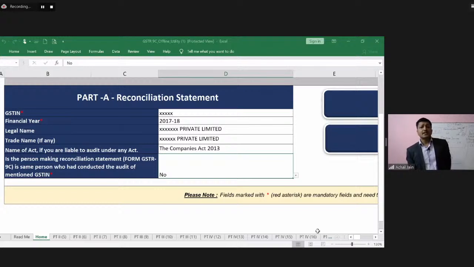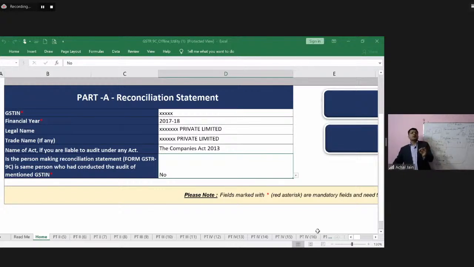Is the person making the reconciliation statement from GSTR 9C the same person who had conducted the audit of the mentioned GSTIN? I think this answers your question, Jay. They are specifically asking whether the person preparing the reconciliation statement is also doing the audit, and if so, whether there can be independence. Secondly, around the trade name, suppose there is a proprietor. The proprietor is registered in his own name, but for business purposes his trade name is different. That trade name will have to be specified.